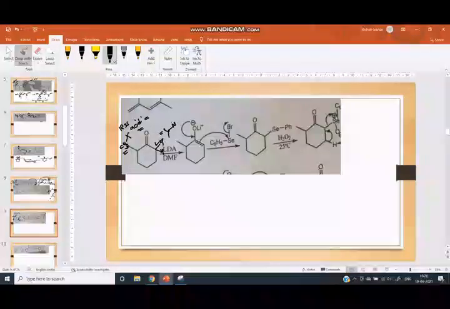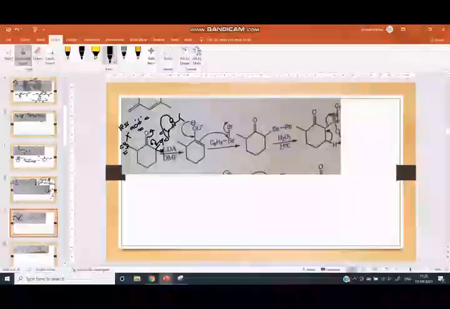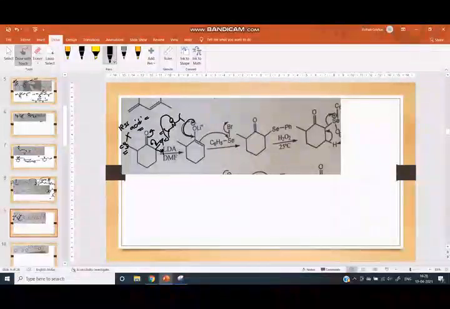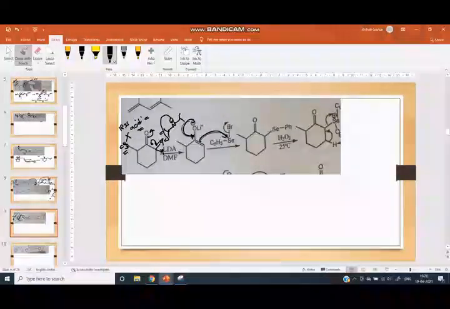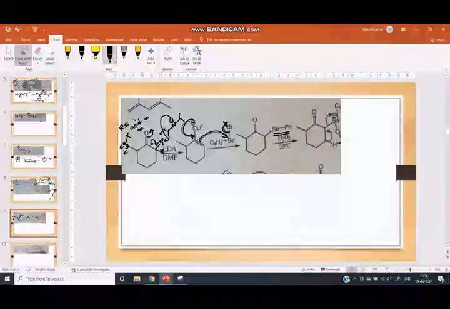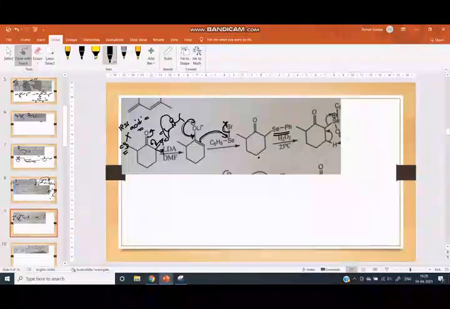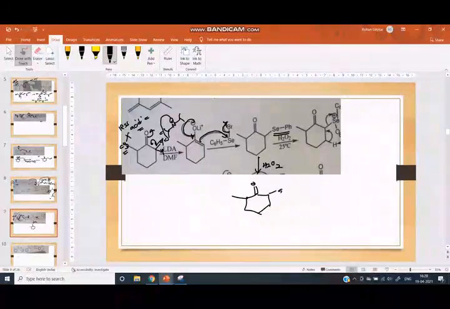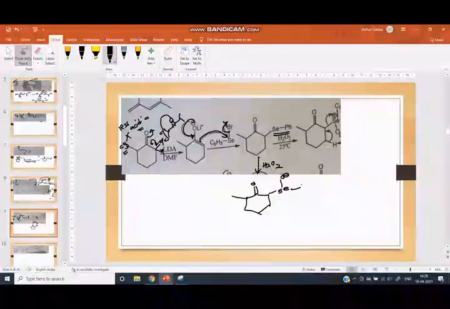This is the LDA. It takes this proton. Here is the enolate form. Then this enolate attacks this group and one Br is eliminated and we get SePh here. Then in presence of H2O2 the selenium is oxidized. Here is the carbonyl group, here is the CH3, here oxidation of selenium takes place.